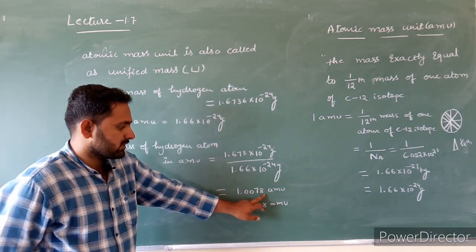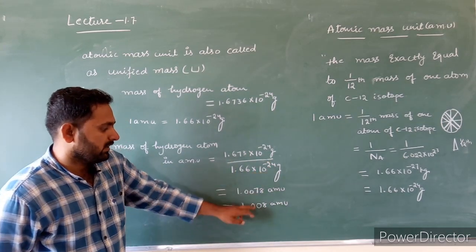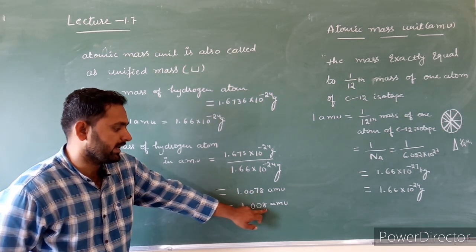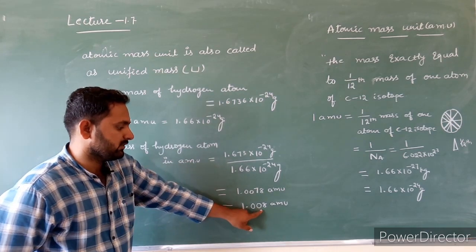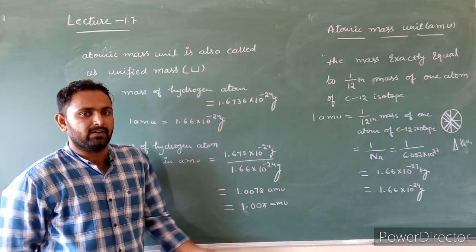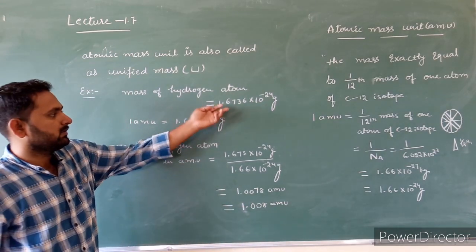The atomic mass of hydrogen in AMU. Yes, the last number is 8. It is greater than 5. So remove the last number and add 1 to preceding number. That's why 1.008. The mass of hydrogen atom in AMU is 1.008 AMU. This calculation is simple compared to the earlier number.